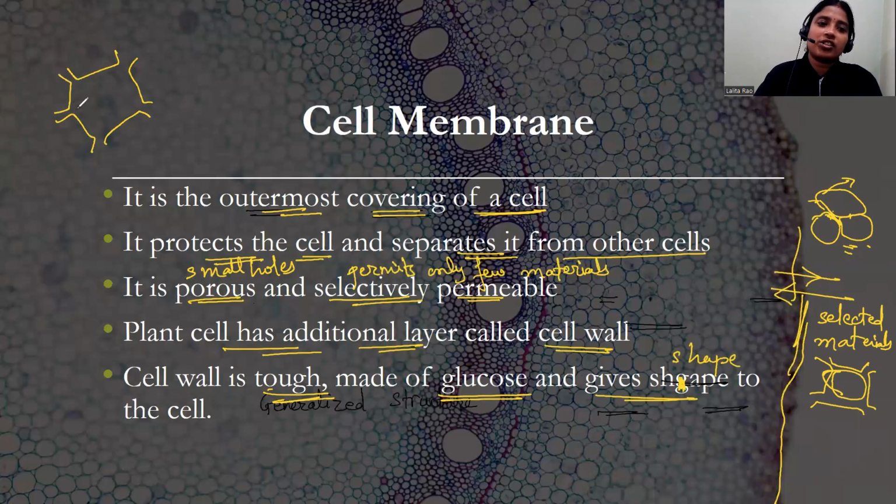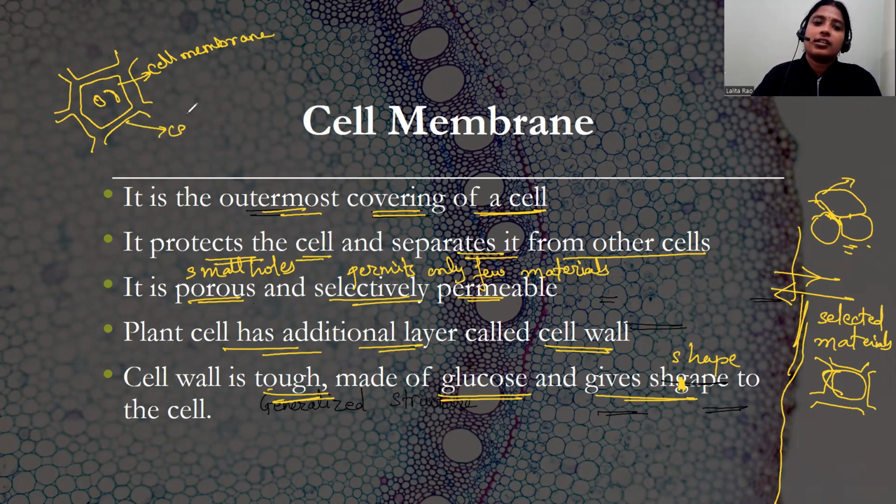Okay. So it gives a shape also, and we have an additional layer inside it, and we have the vacuole and other parts inside this cell membrane. So this is the cell membrane, which is common in both plant cell as well as animal cell. And this external part is the cell wall, which is made up of glucose, gives shape to the cell, and is tough. And this cell membrane is selectively permeable. It is porous and selectively permeable, so it allows only a few substances to enter and leave the cell.